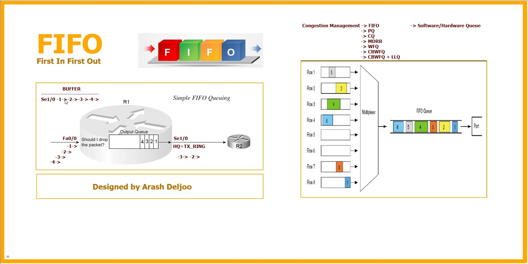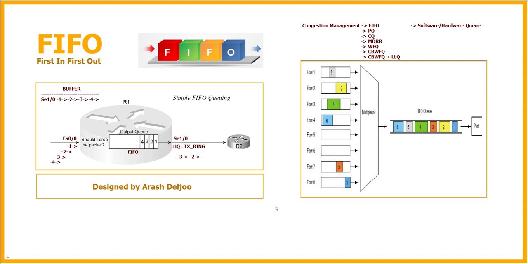When we are using the FIFO logic in the software queue, what does it mean? It means that we don't reorder the packets, okay? When a packet is received first, we should forward it first. The second packet that we receive is also the second packet that we forward. Actually, we don't change the order. In most cases, FIFO queuing is the default queuing mechanism, and we don't use it when we want to apply quality of service.